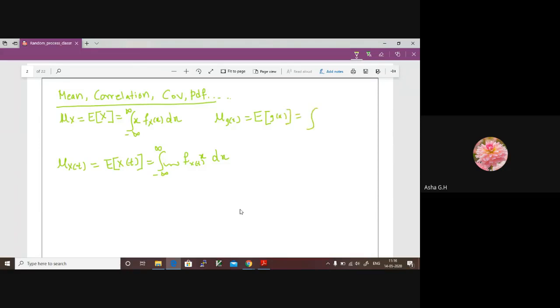Now that is equal to minus infinity to plus infinity, G of x. And again, the function that this is a PDF of the random variable, this part.